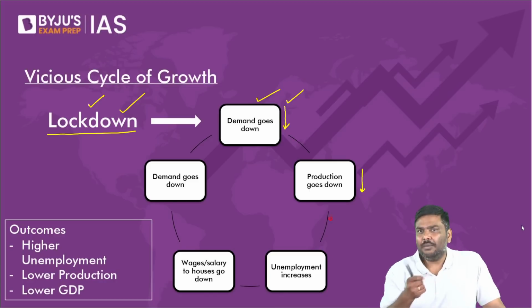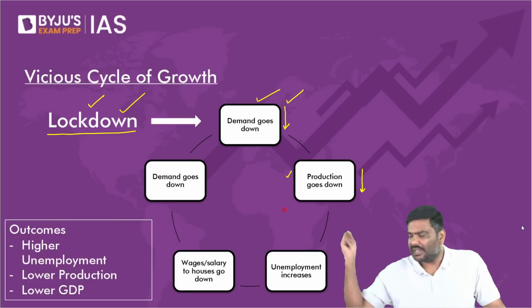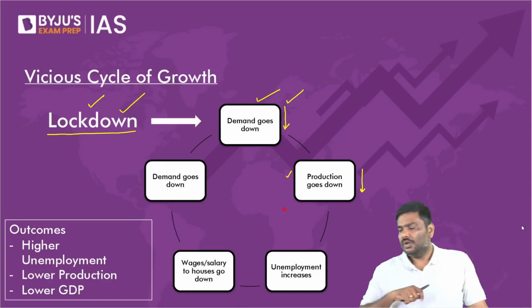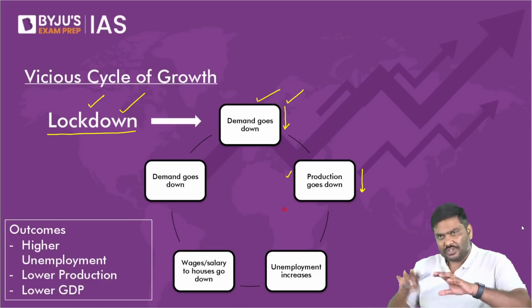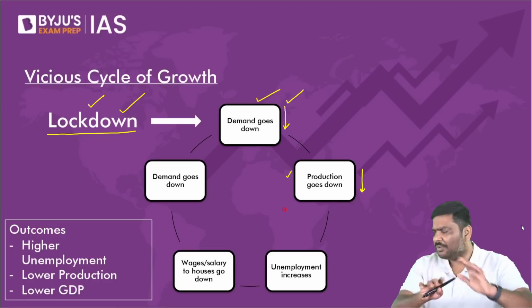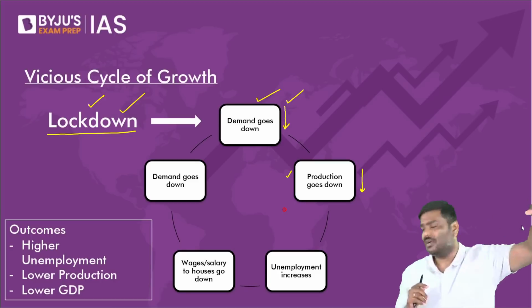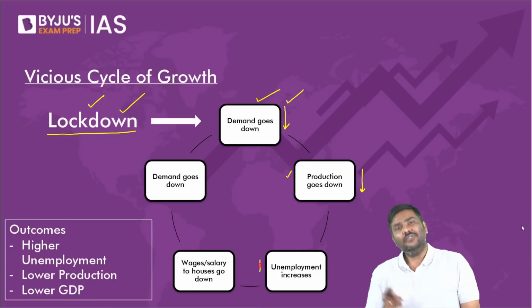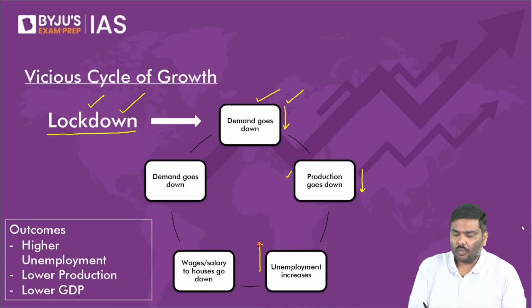Now, if the demand in the market for goods and services goes down, what will happen to production? Production will also go down. When production goes down, don't you think companies will remove employees? Does it make sense? If you are not able to produce more goods, will you hire more people?